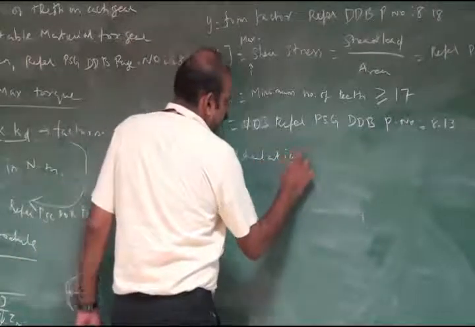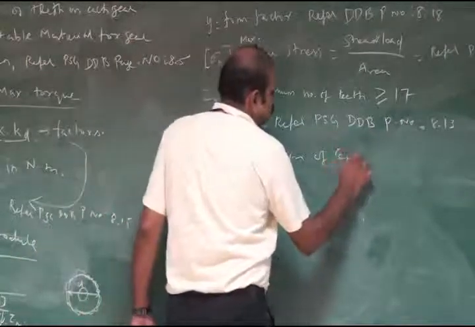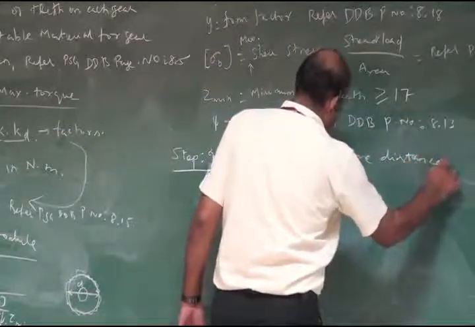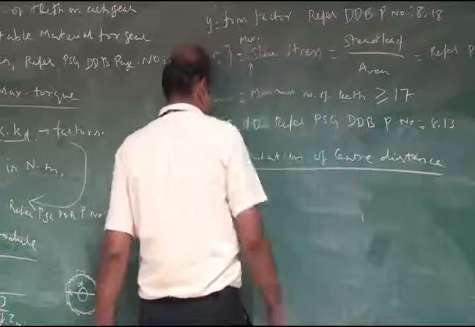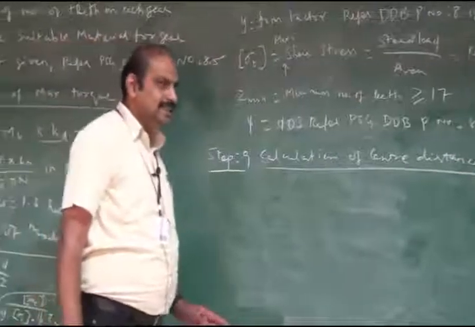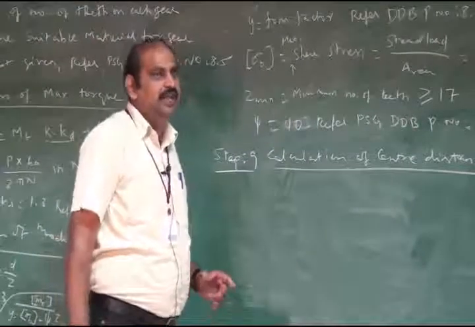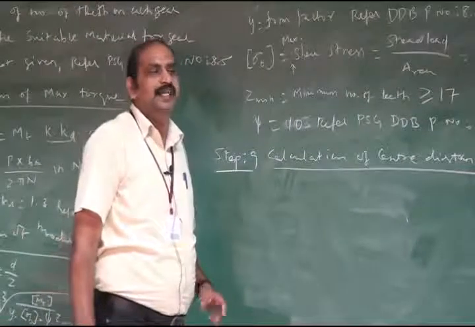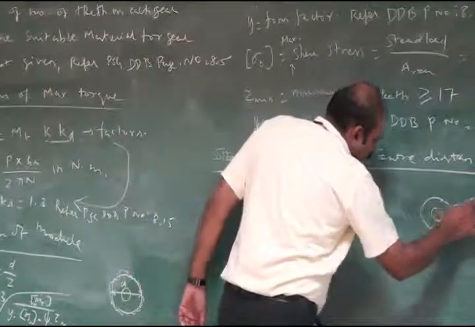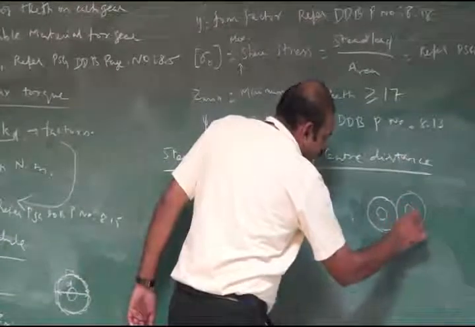Then step number 9, calculation of center distance. The center distance is the shortest distance between the non-intersecting axes. For example, this is the first gear and this is the other gear of the pair.